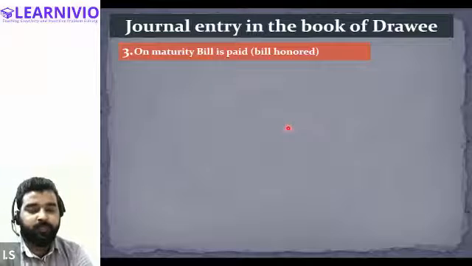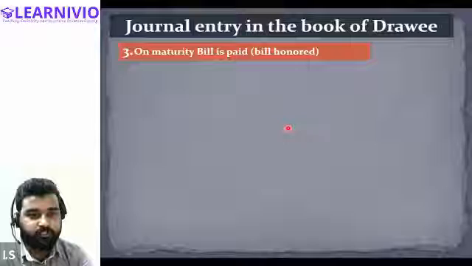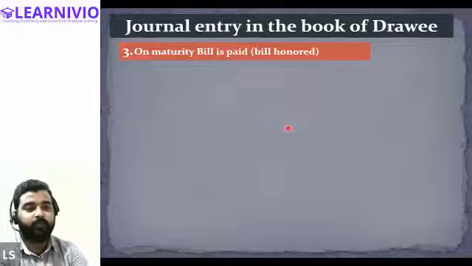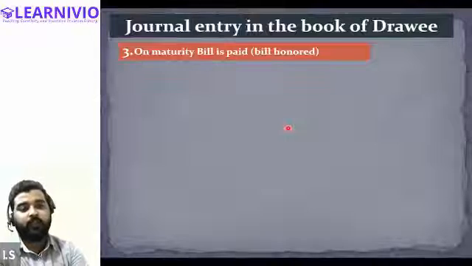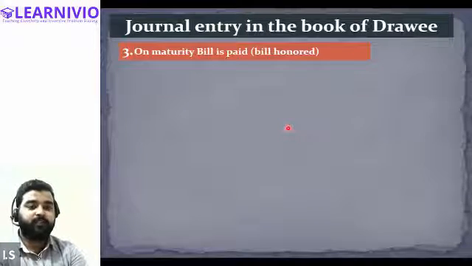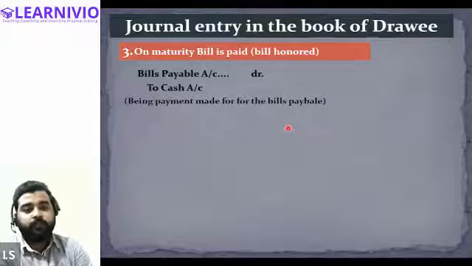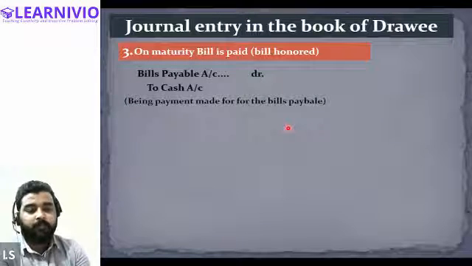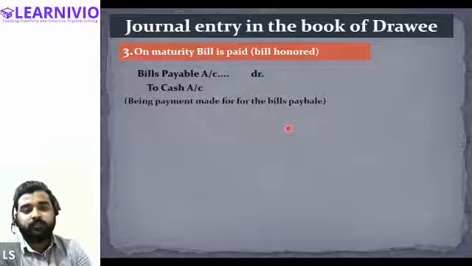Because we will be paying cash, cash account debited. Why will the cash account be debited? Cash is not coming into the business. No, cash will be going out. Okay, so cash account will be credited, right? And liability will be decreasing. Bills payable will decrease, no? So we will be writing bills payable account debit to cash account. Correct. This will be the journal entry, being payment made for the bills payable. Now, this is the journal entry if the bill of exchange is honored.